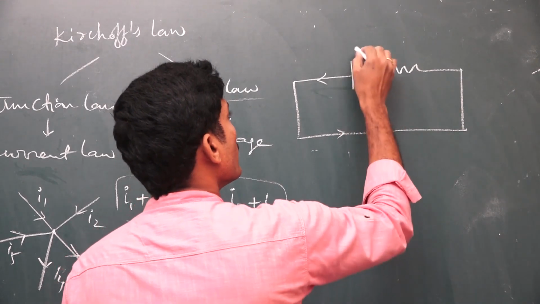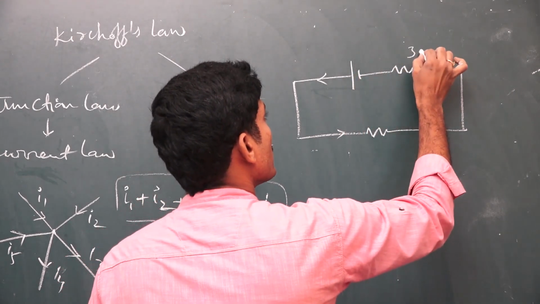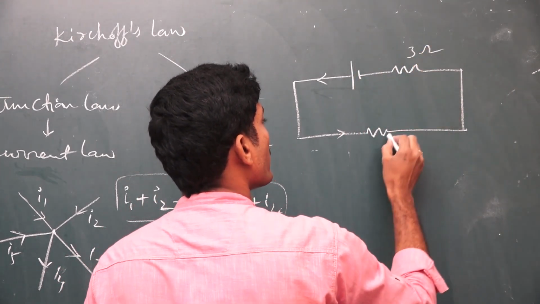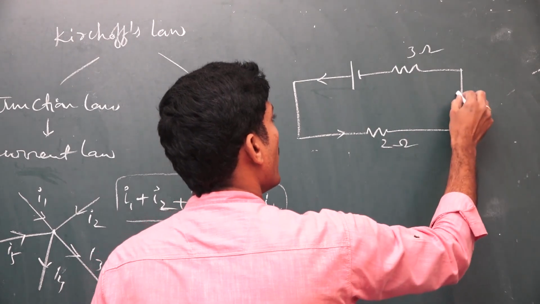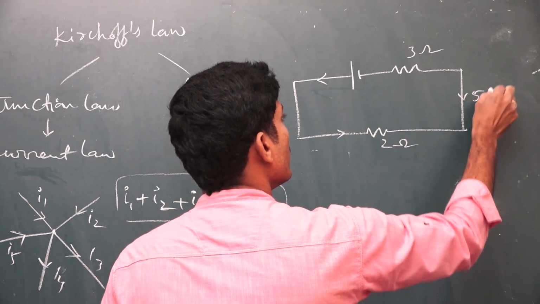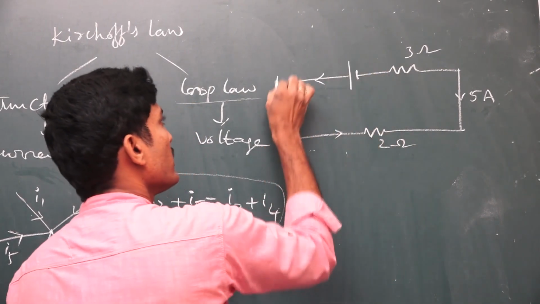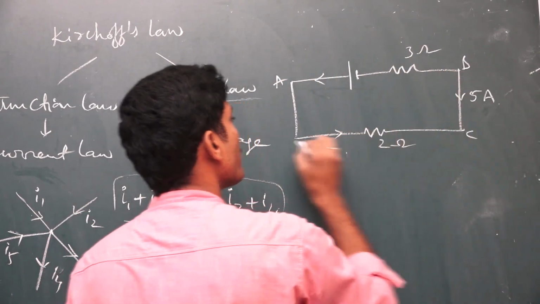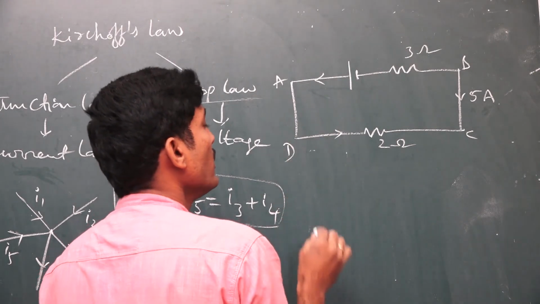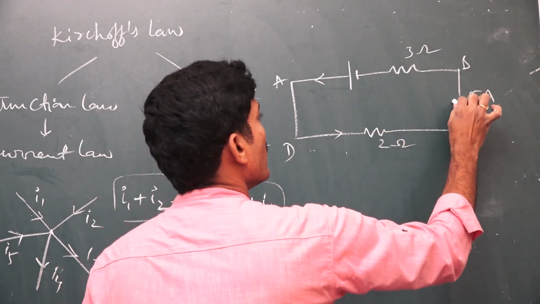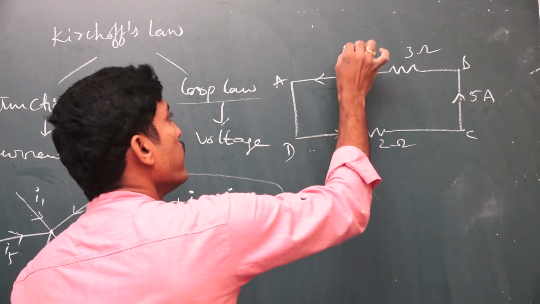Suppose this is 3 ohms and this is 2 ohms, and the current is 5 ampere. A, B, C, D is the loop, and what is the value of the battery?